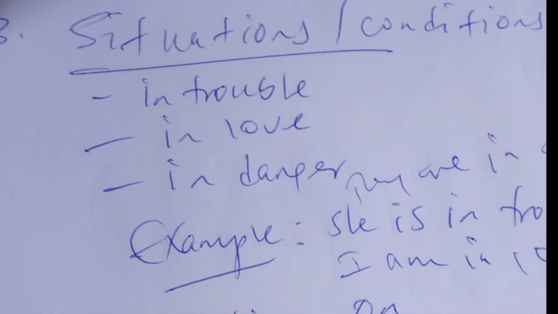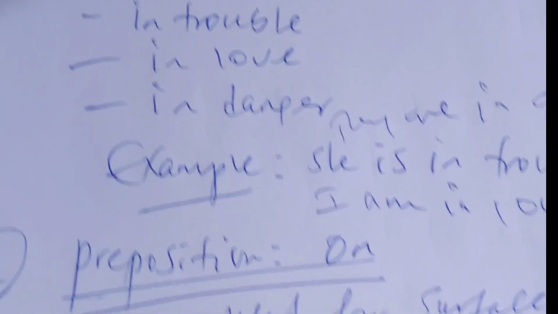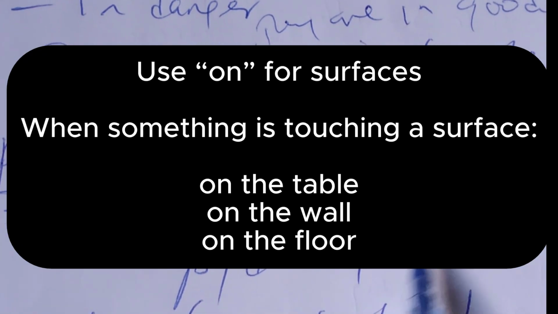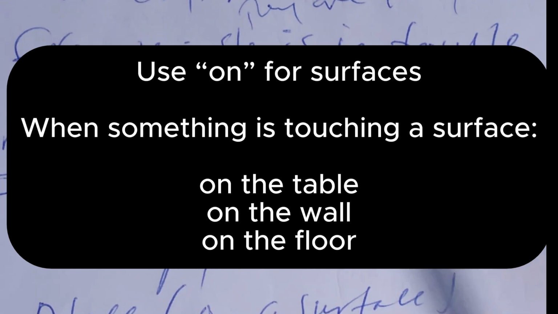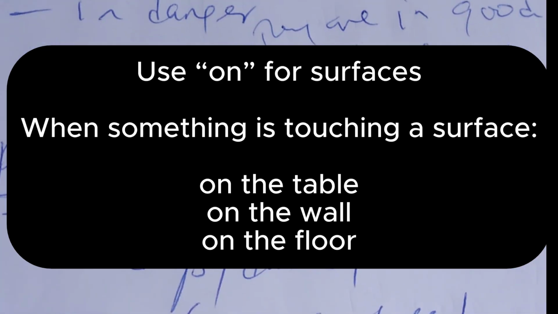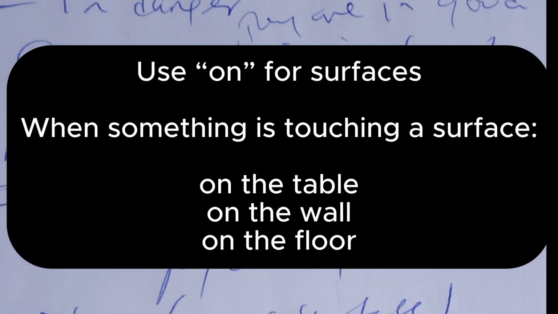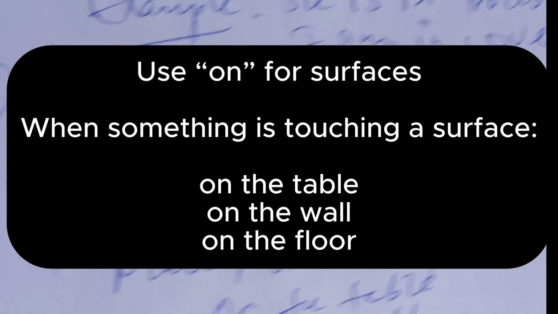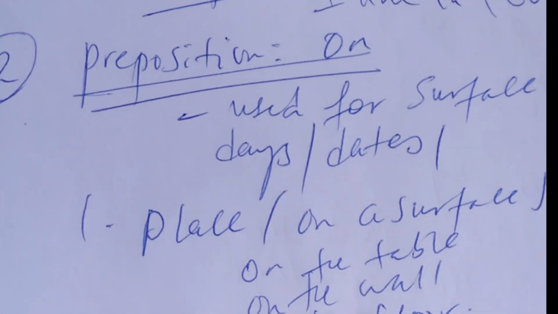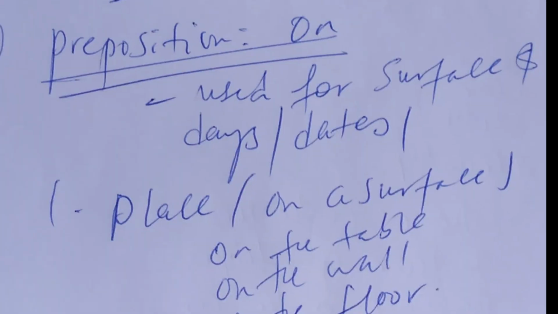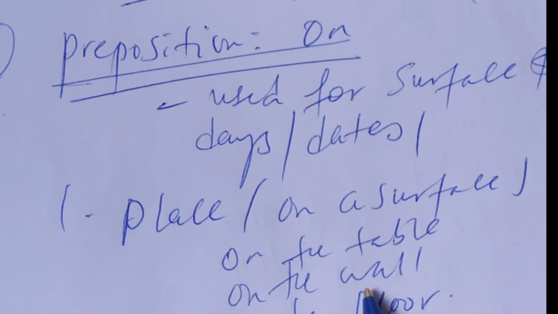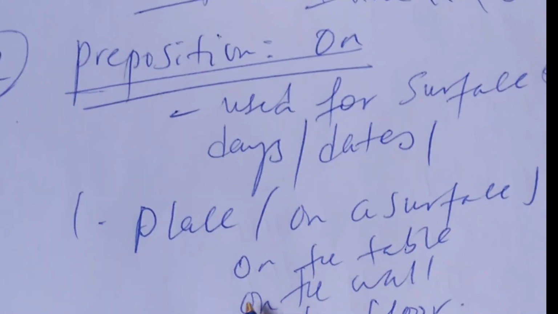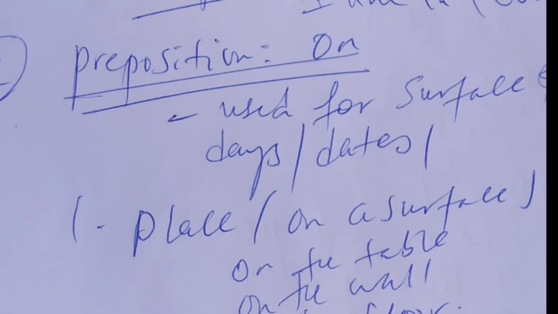The other one is the preposition "on". Preposition "on" is basically used for surfaces and specific days and dates. First is the place, the surface of something. We use on the table, on the wall, on the floor. Again, I repeat: on the table, on the wall, on the floor.